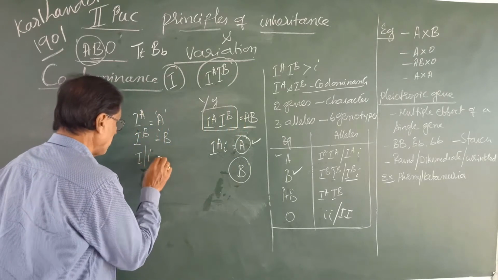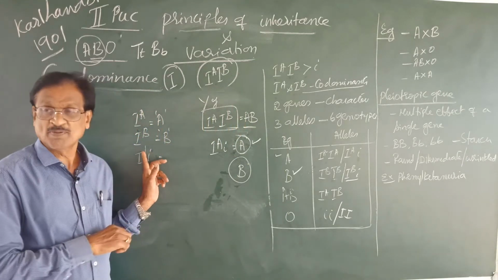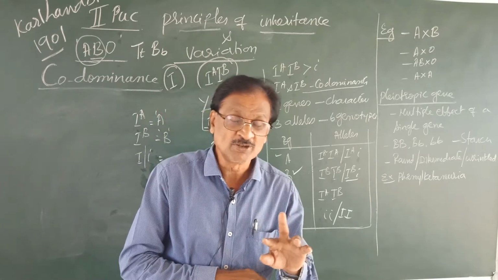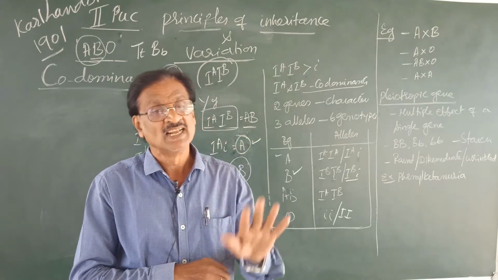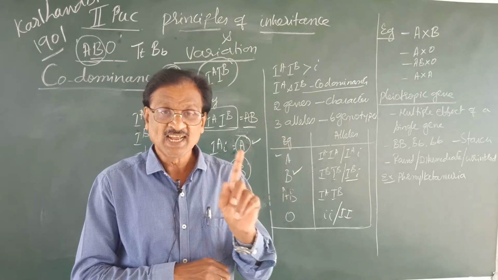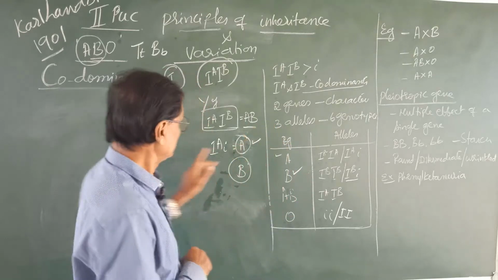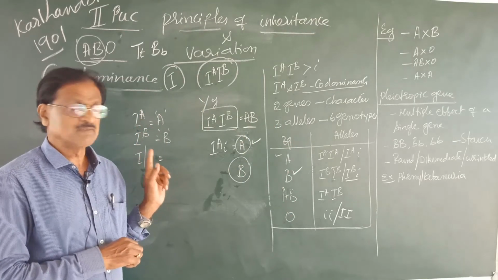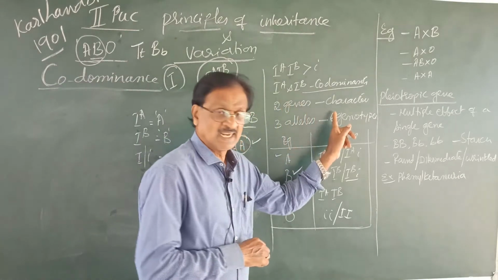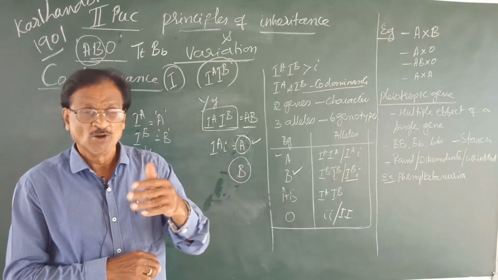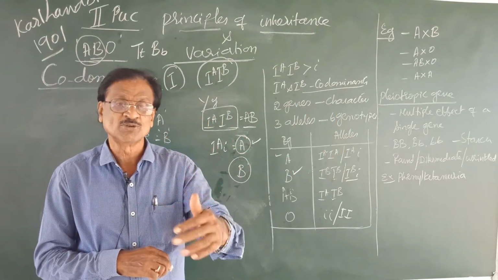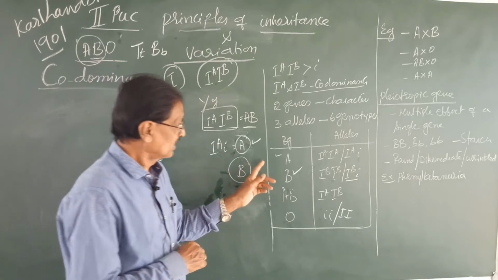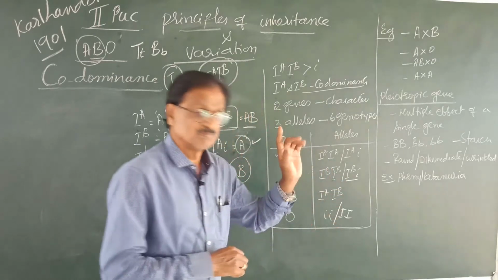Whereas for capital I or small i, there is no power index. That means this gene has no ability to produce any antigen like IA and IB. That is the condition of all these three alleles. That means the three alleles have the ability to produce how many genotypes? 6 genotypes. For how many blood groups? 4 blood groups, which I have listed here.